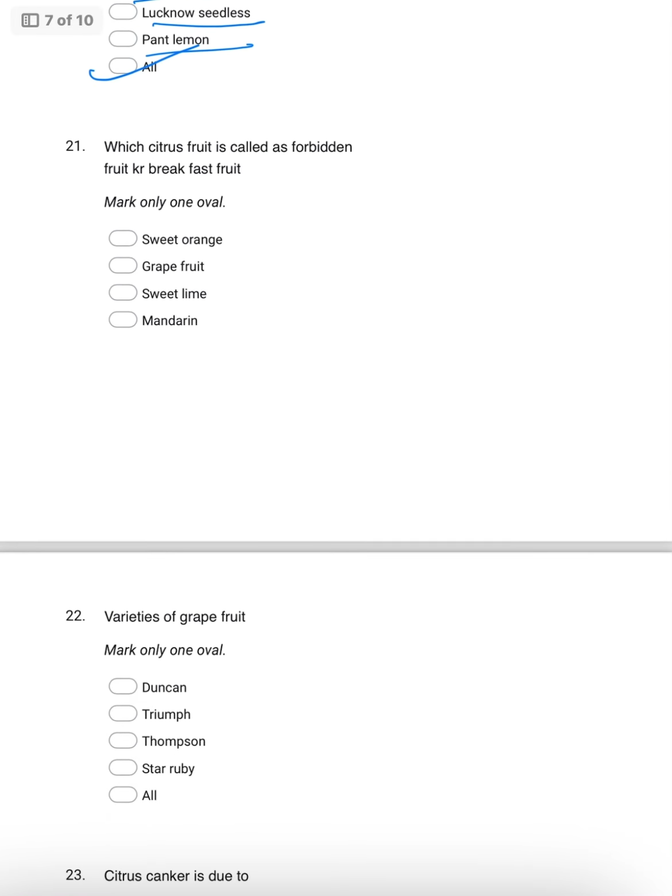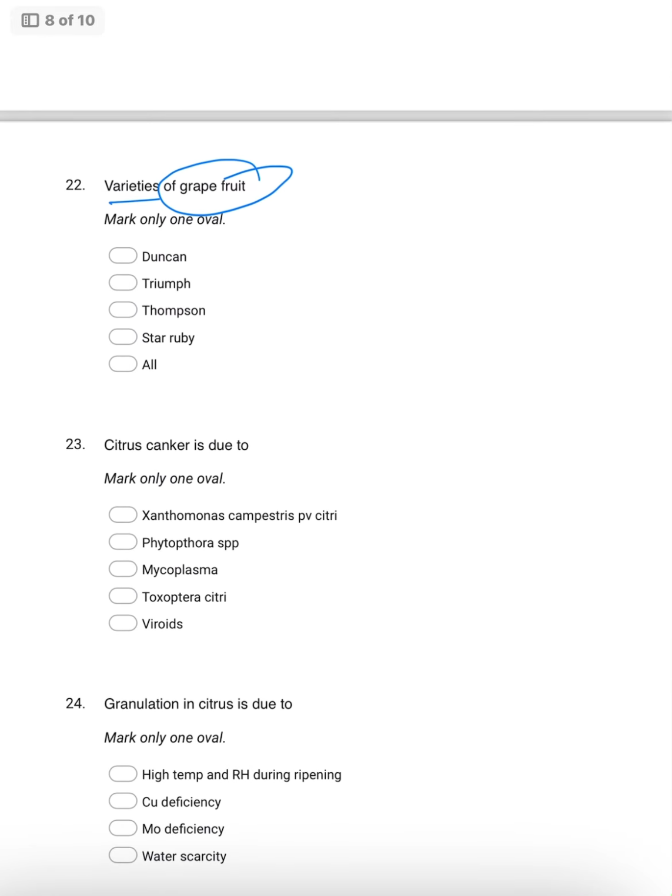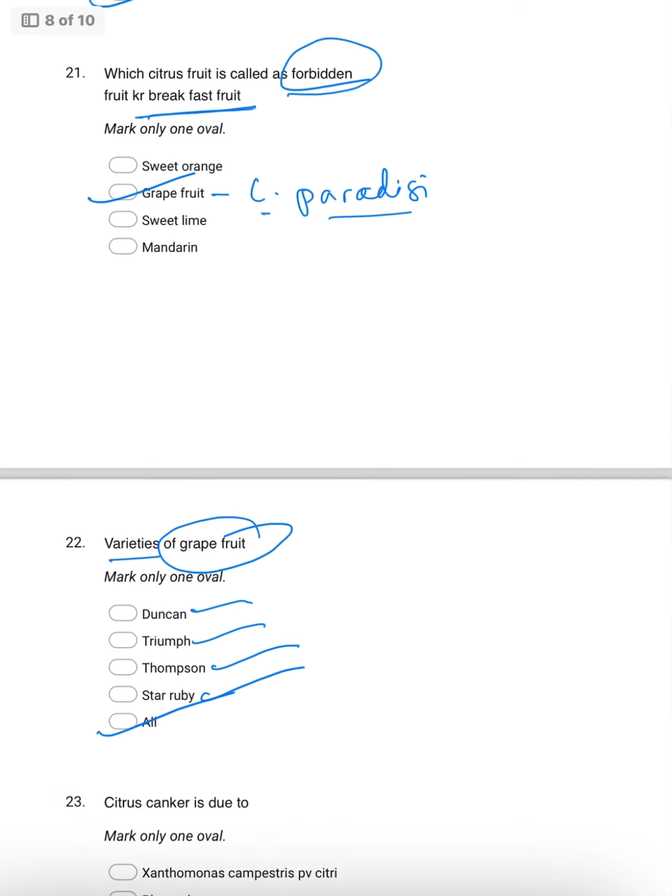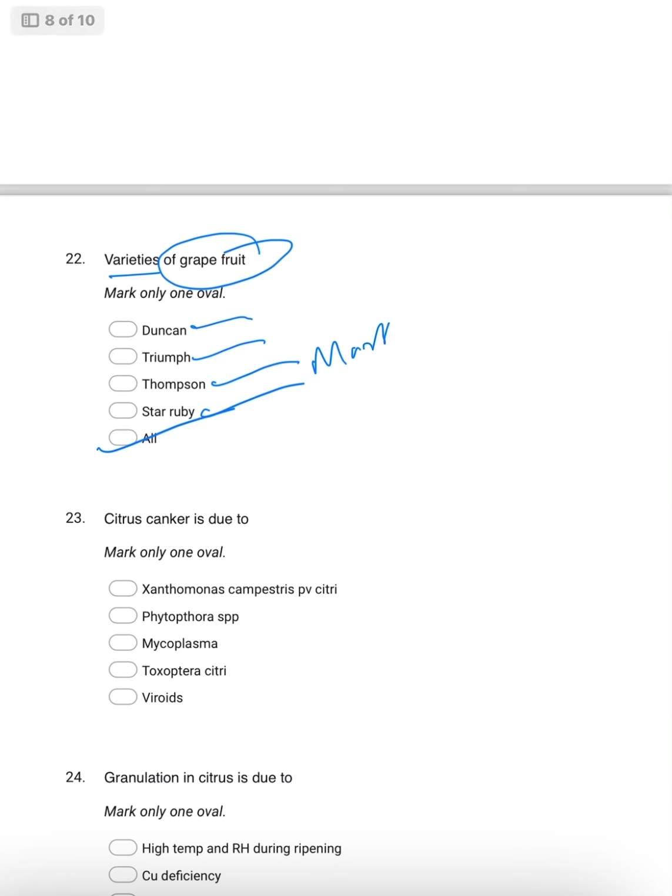Coming to which citrus fruit is called the forbidden fruit or basket fruit. This is nothing but the grapefruit, that is Citrus paradisi. The varieties of grapefruit are Duncan, Triumph, Thompson, Star Ruby, and another is Marsh Seedless. It is also a variety of grapefruit, and Red Blush. These are all varieties of grapefruit.